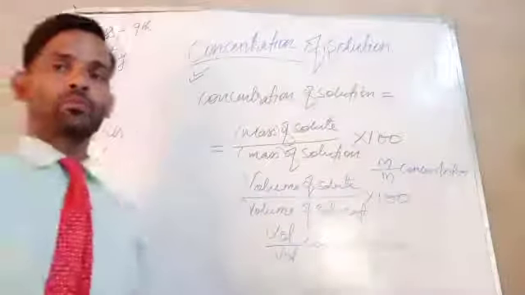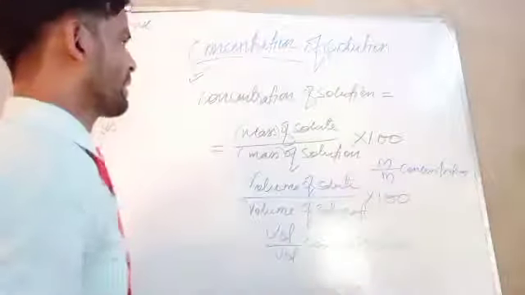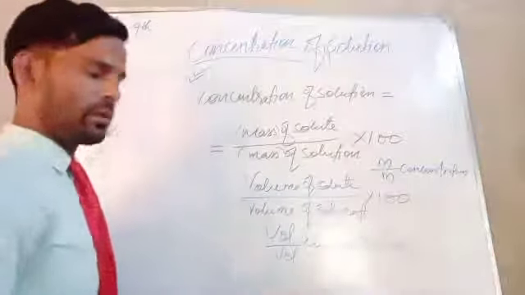Those are the two ways by which we can measure the concentration of a solution. So let's consider some of the questions given.